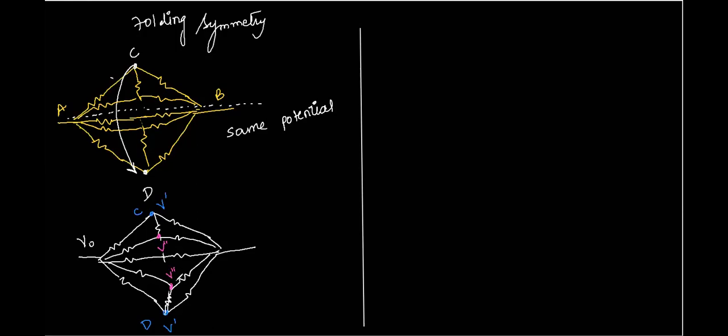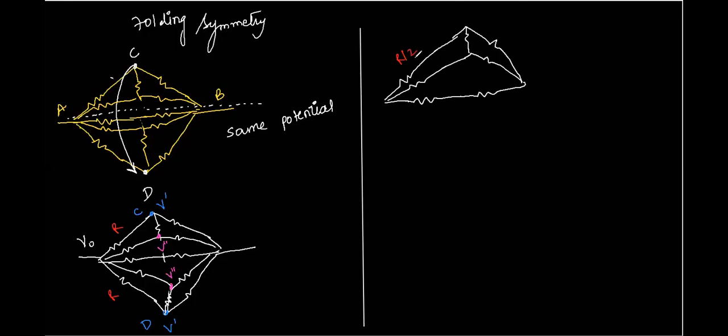Okay. So what the point is, all you have to do is fold this and make the resistors half of their values. So see how it will look like. Fold this about the central line. Now, instead of drawing the lower part, all I'll do is halve these values. So if this was R and this was R, I will write this as R by 2. Why will I write this as R by 2?